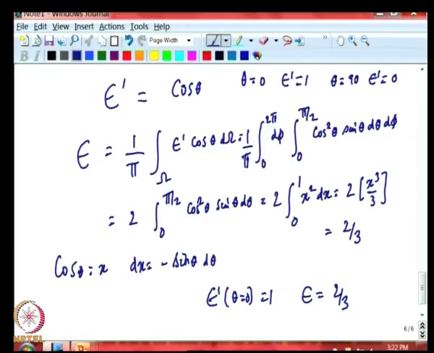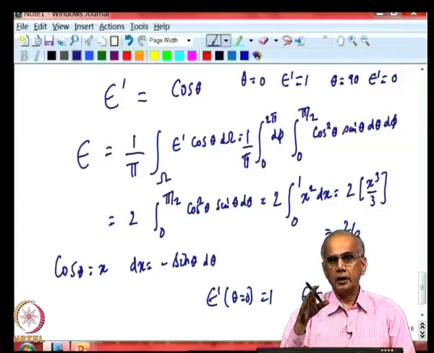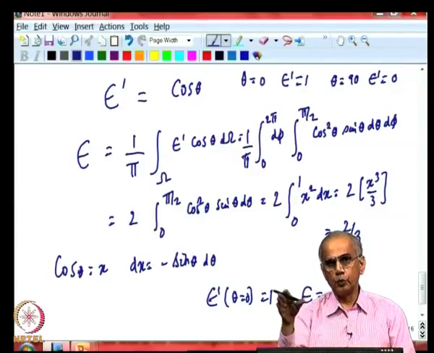So, this is useful information to have, because you can measure the directional normal emissivity fairly easily, because for an opaque material the sum of directional normal emissivity and the directional normal reflectivity is equal to 1.